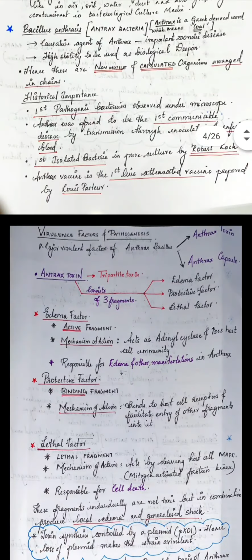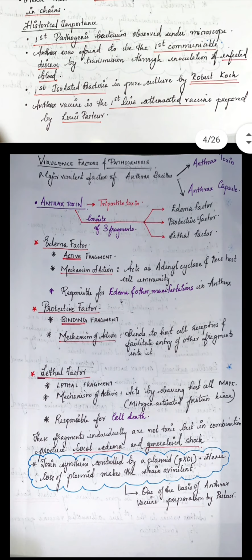Now we come on to the virulence factors of anthrax and its pathogenesis. Well, the major factors of anthrax bacillus are anthrax toxin and anthrax capsule. First, anthrax toxin. Anthrax toxin is a tripartite toxin, meaning it consists of three fragments. Three fragments together form anthrax toxin, and they are edema factor, protective factor, and lethal factor.